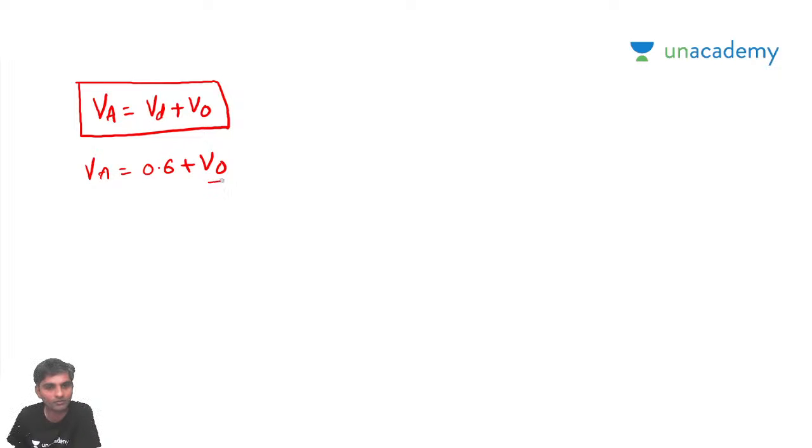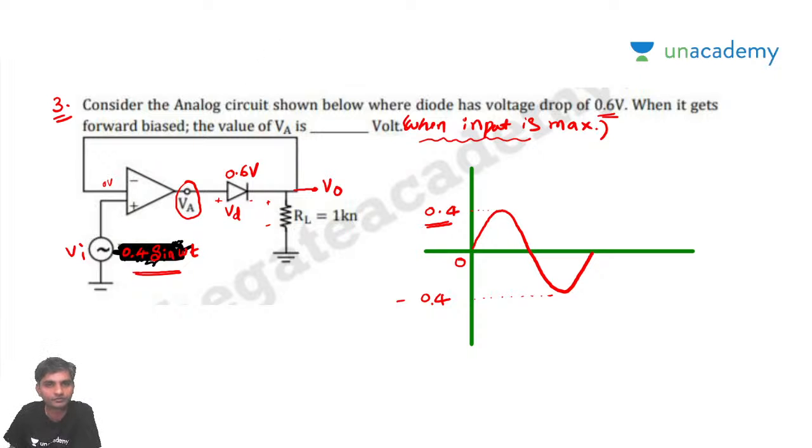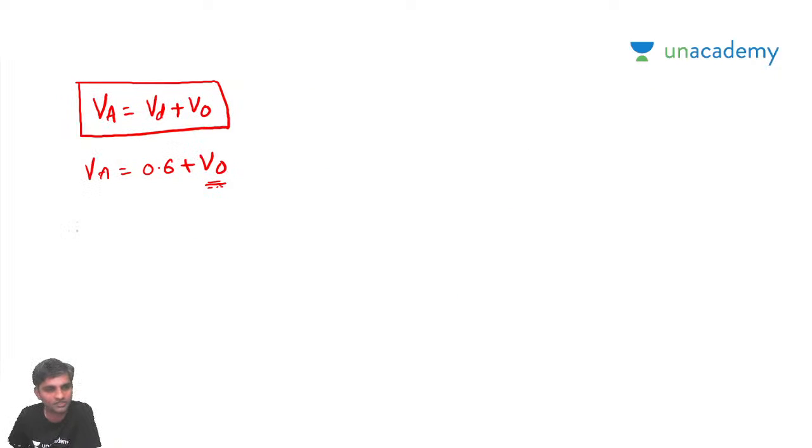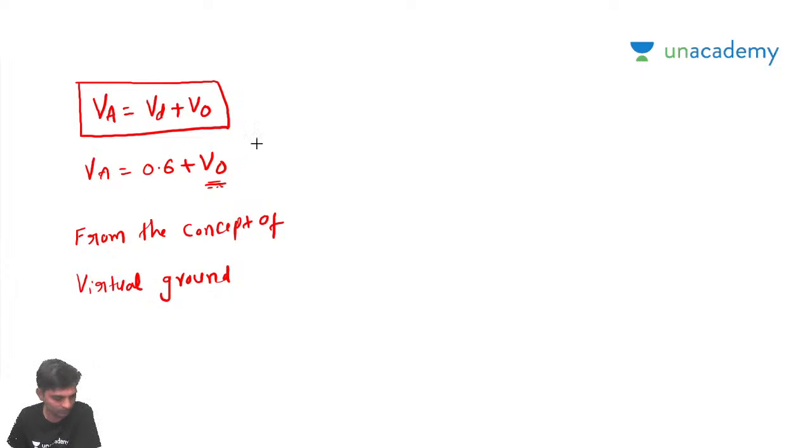So here comes the problem: how will you calculate V naught? Very simple. From the concept of virtual ground, V naught is the output voltage.